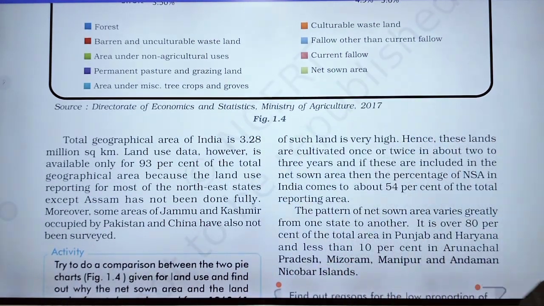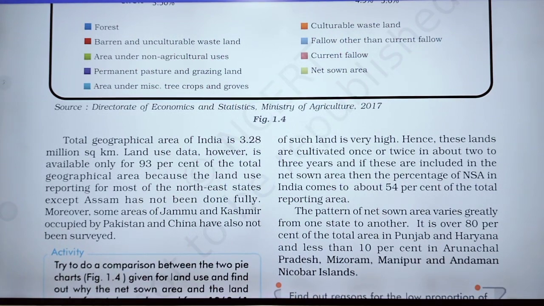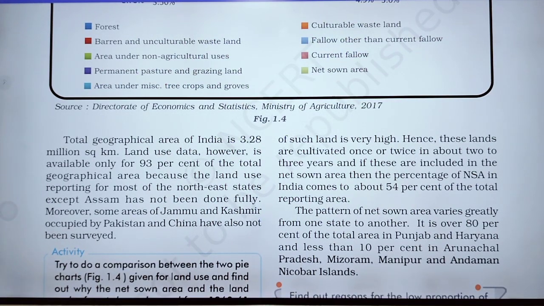Hence these lands are cultivated once or twice in about 2 to 3 years, and if these are included in the net sown area, then the percentage of NSA in India becomes about 54% of the total reporting area, okay.